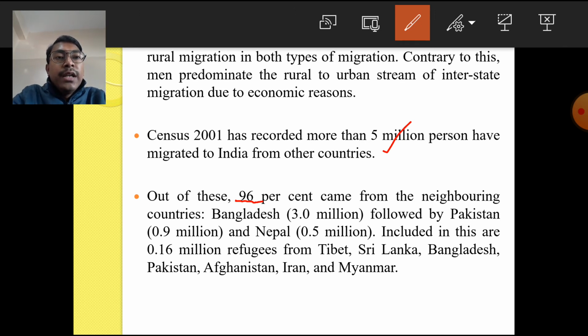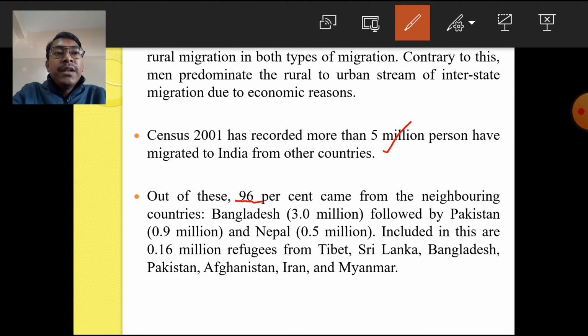Okay, so in our country, both internal and international migration play a very major role in population growth and distribution. Within the country, the distribution of the population is there because of the 4 different types of internal migration. And even in our country there is population growth because of international migration, when people migrate from other countries to our country. But there are also people who are migrating from our country, India, to other countries.